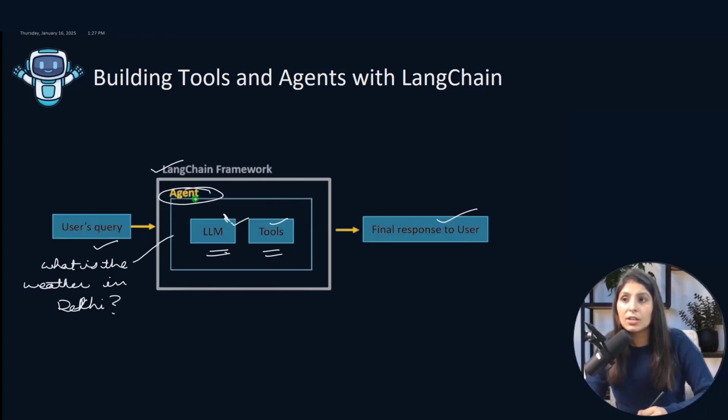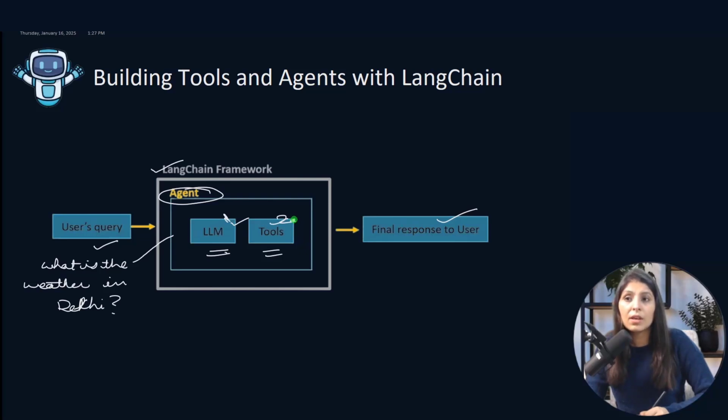Then the agent will decide what to do next, because the LLM doesn't have access to the real data. Then the agent will use a tool to fetch the weather details of Delhi.